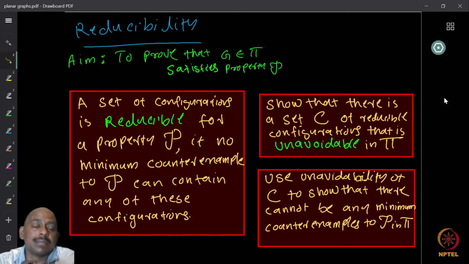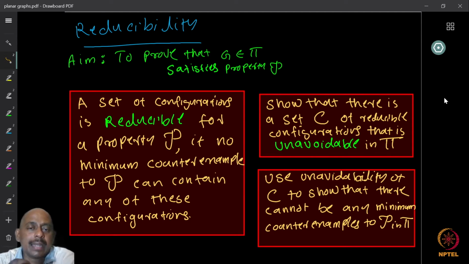Without having one of these, no graph in this class can be there. So if I can show this, then what does it say? It says that every graph in this class pi contains one of these configurations.